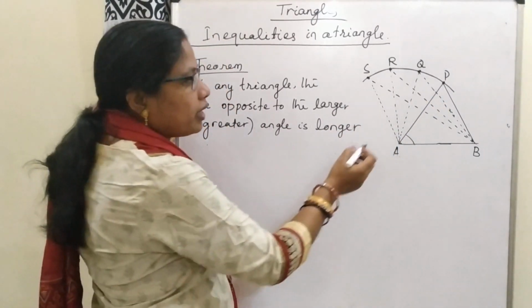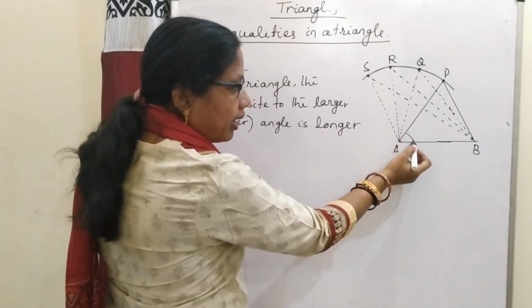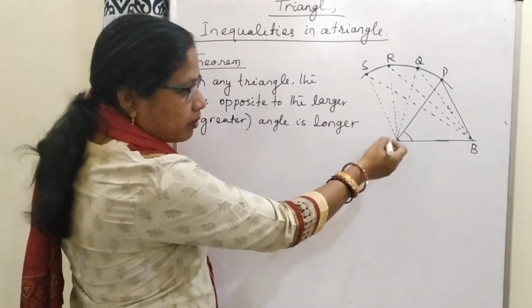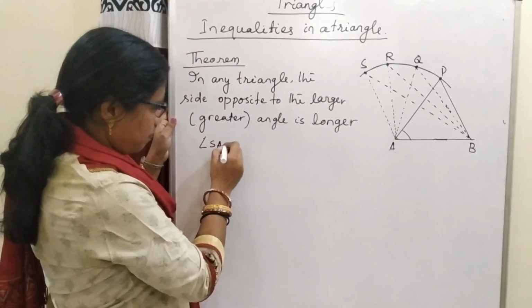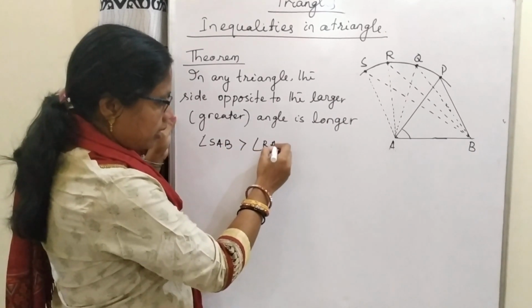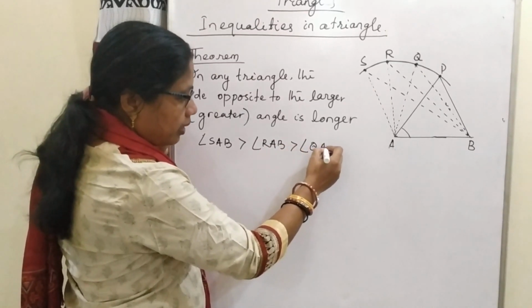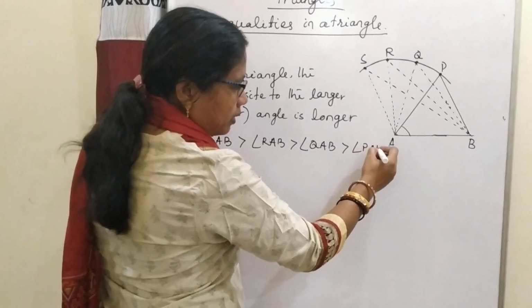If I move from P to S, the angle A is increasing. From this diagram you can observe that angle SAB is greater than angle RAB is greater than angle QAB is greater than angle PAB.